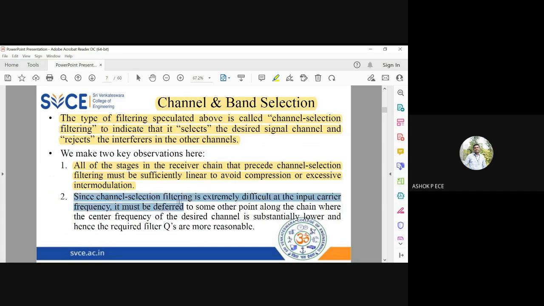And channel selection filtering, as we say it in words, is very simple, but it is extremely difficult to implement, because when the frequency changes, the component values and the circuit behavior have to change accordingly. I'm going to shift the bandwidth, shift the response of the filter from one frequency to another. That is not going to be an easy task. So first, all the receivers will have this filtering. Second, channel selection filtering is not that easy to implement, because changing the frequency is not easy when the channel frequency is getting changed.